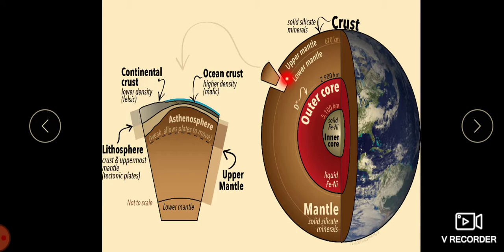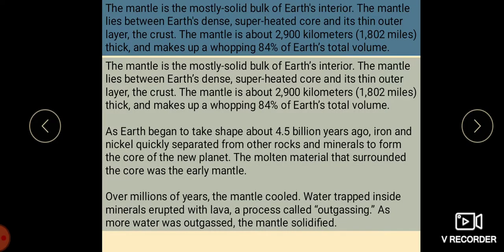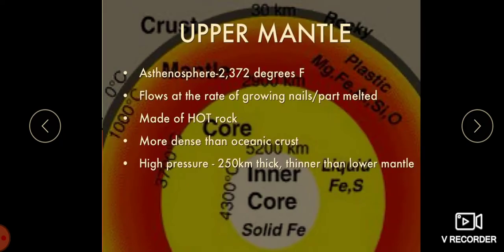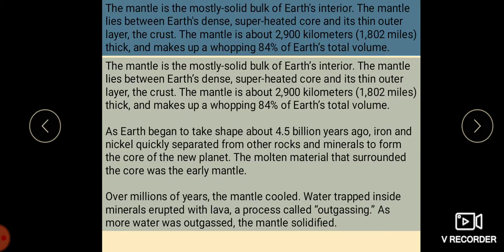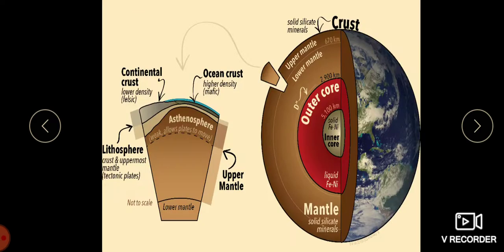The boundary that separates the mantle from the core, this black color boundary, we call that the Gutenberg discontinuity. Hence, the rocks are different in chemical composition from those above.